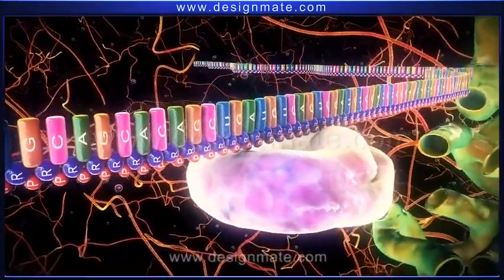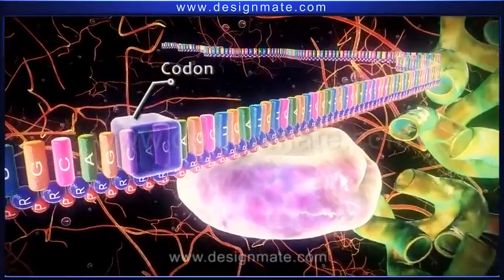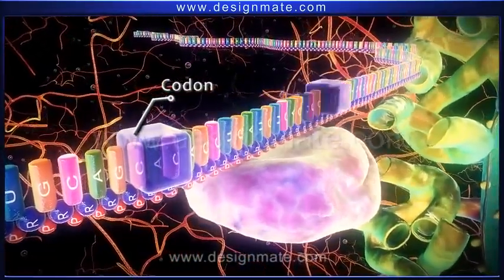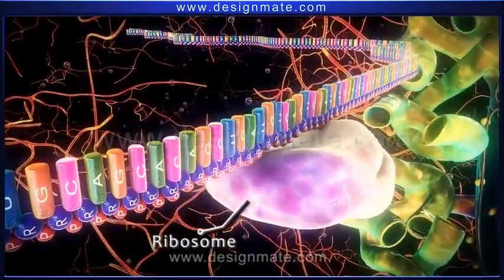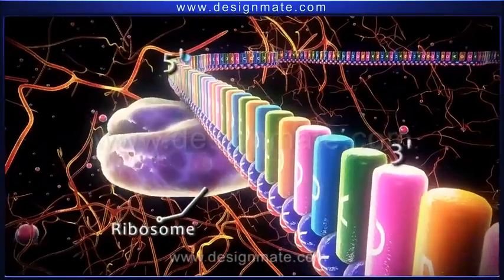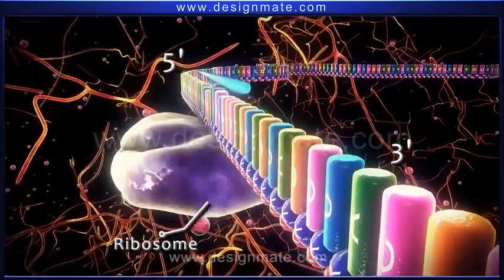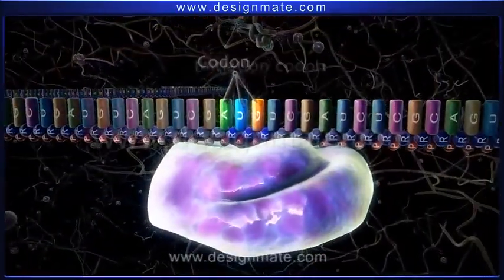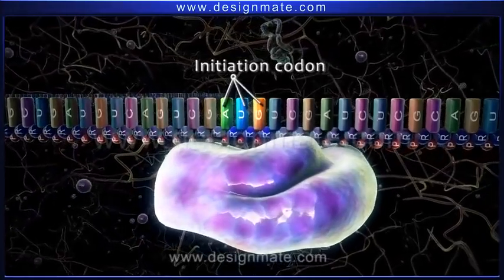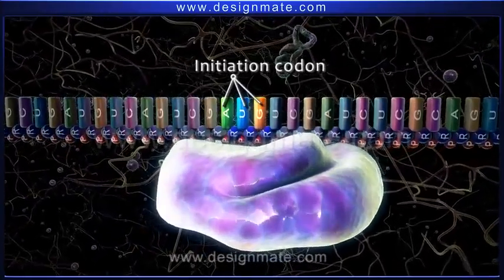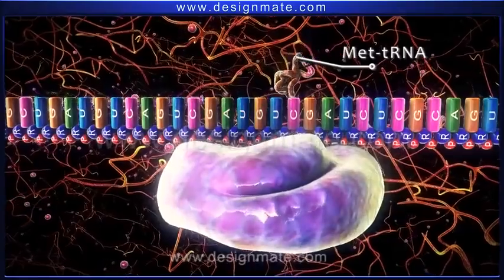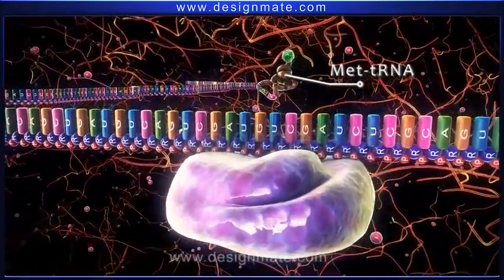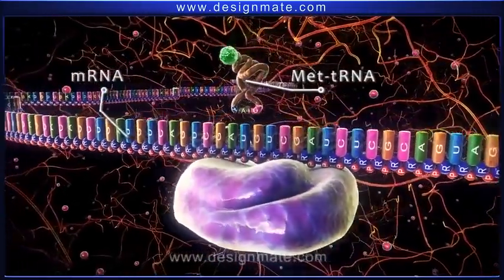The mRNA strand is made up of codons, which are sequences of 3 bases. Then the ribosome subunit moves along the mRNA in the 5' to 3' direction until it recognizes the AUG codon, or the initiation codon. At this point, met-tRNA, possessing the anticodon UAC, pairs up with the AUG codon of the mRNA.